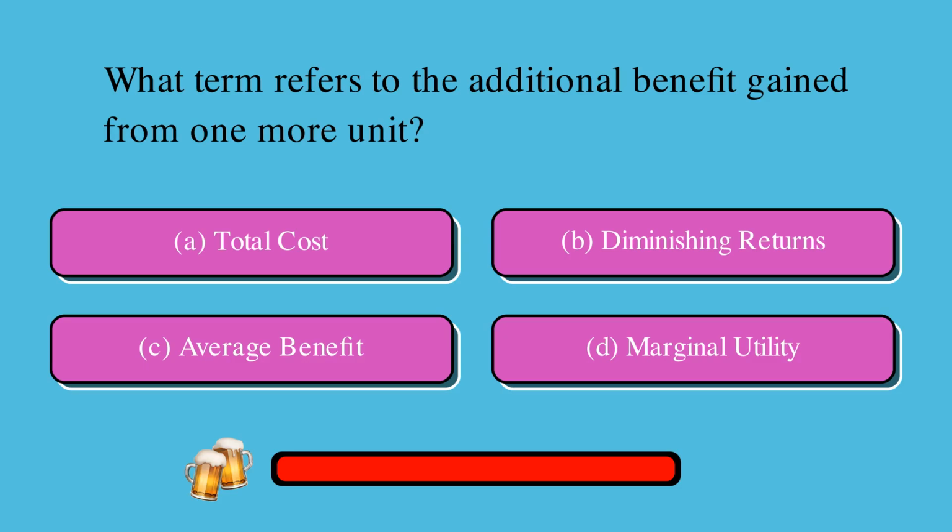What term refers to the additional benefit gained from one more unit? Is it A, total cost, B, diminishing returns, C, average benefit, or D, marginal utility? The correct answer is D, marginal utility.